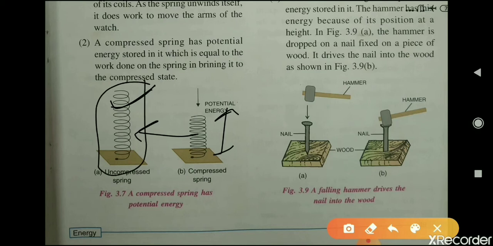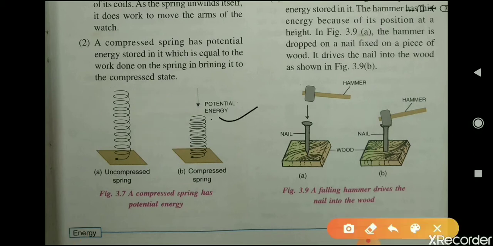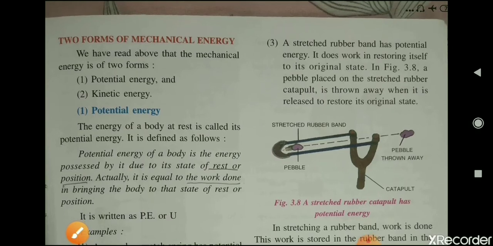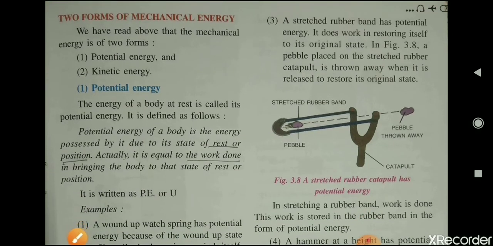Now why does it come to its original state by itself? Because while compressing the spring, we have done some work on this spring. So that work is stored in this spring in the form of potential energy, and because of that potential energy, it is able to take its original state. Understood?